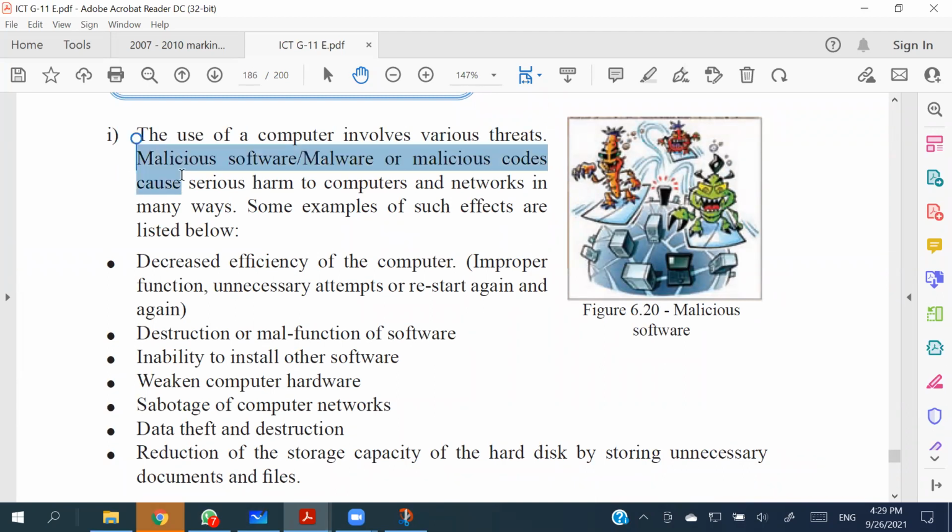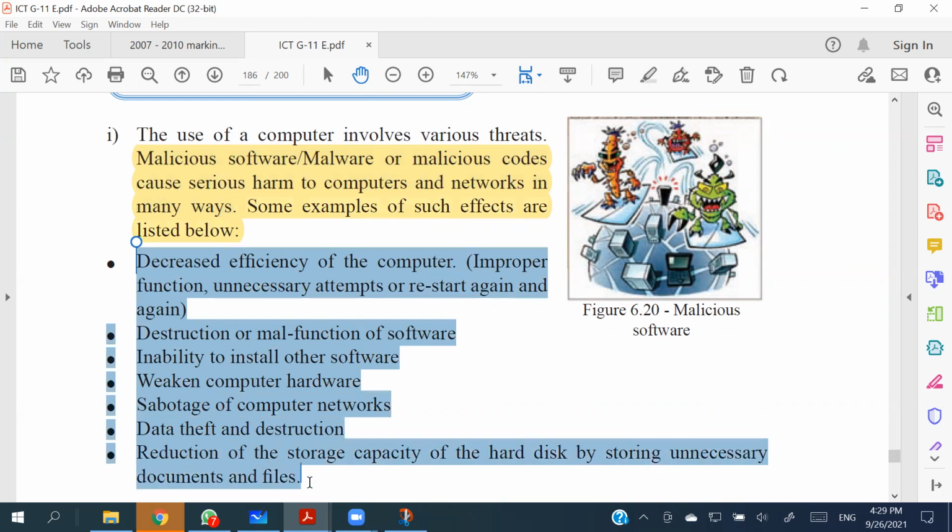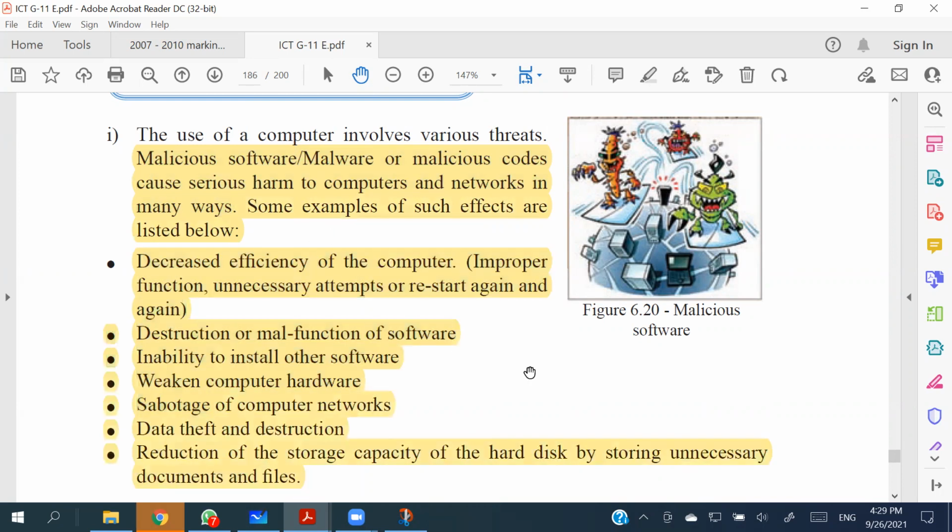Yeah, have this line. Have these two and this list as well, people, because that can be easily tested with MCQs. So mark that in the book.